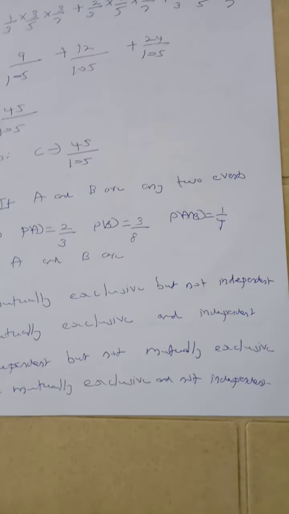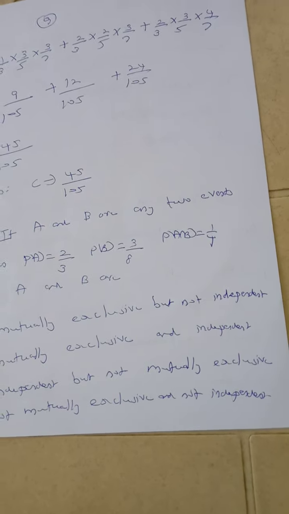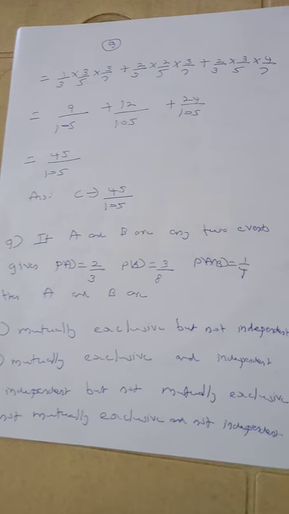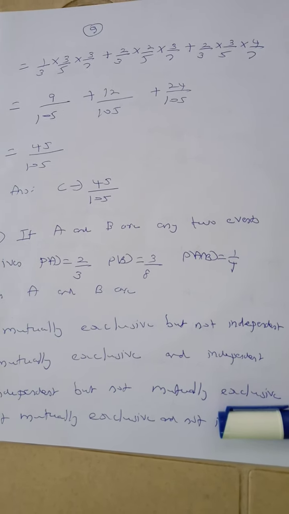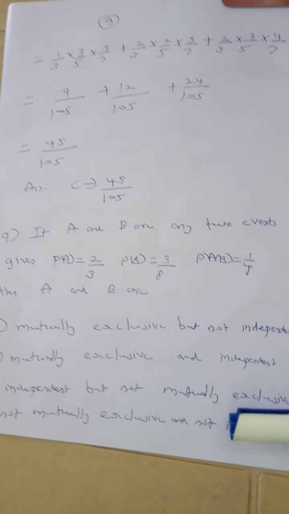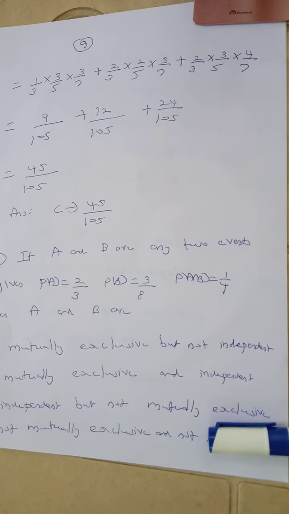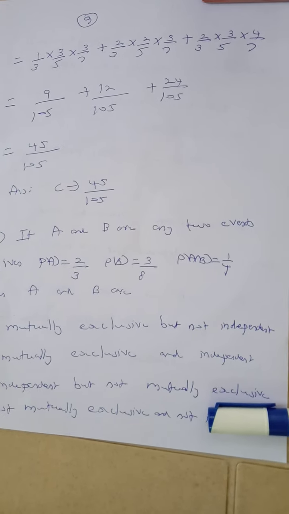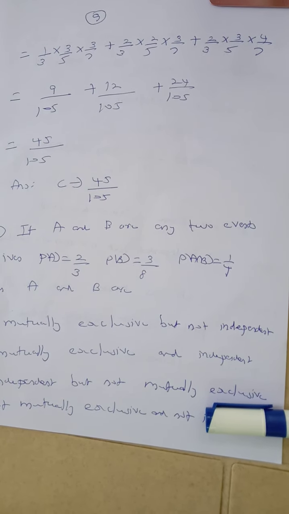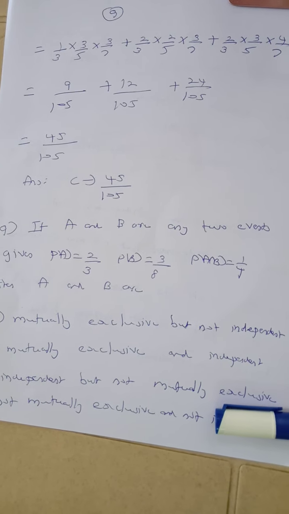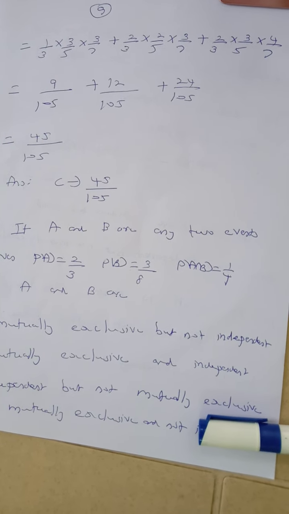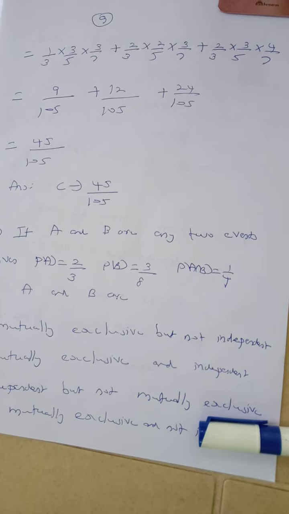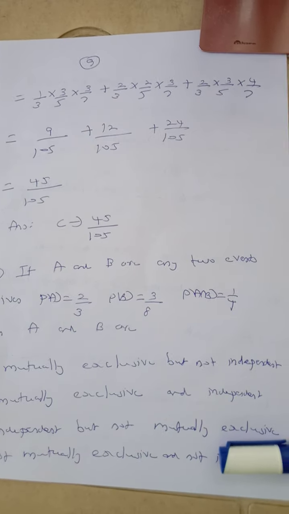Then we are going to substitute the values. After substituting, what do we do? We multiply the numerators. Don't cancel them. If you cancel them, it will be a very tough thing. So multiply the numerators. If we are not cancelling, the denominator part will be equal and we can solve it easily. So we get the answer 45 by 105. Option C is the correct one, 45 by 105. Let us move to the next question.